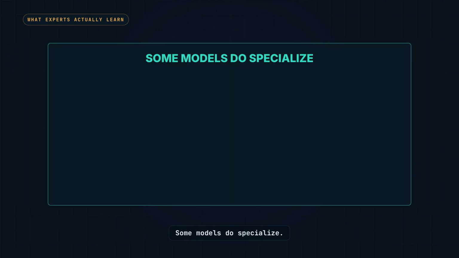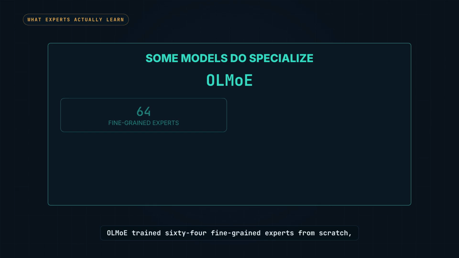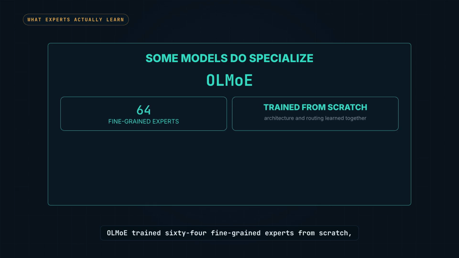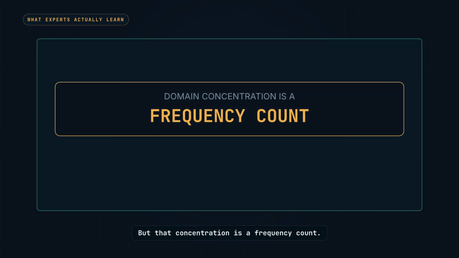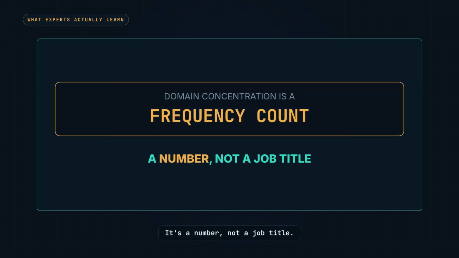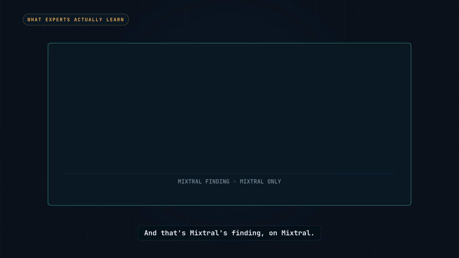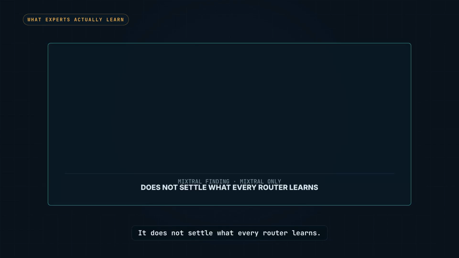Some models do specialize. OLMoE, a mixture of experts, trained 64 fine-grained experts from scratch, and its routing did concentrate by domain. But that concentration is a frequency count. It's a number, not a job title. Nobody hired a math professor, and that's Mixtral's finding on Mixtral. It does not settle what every router learns.